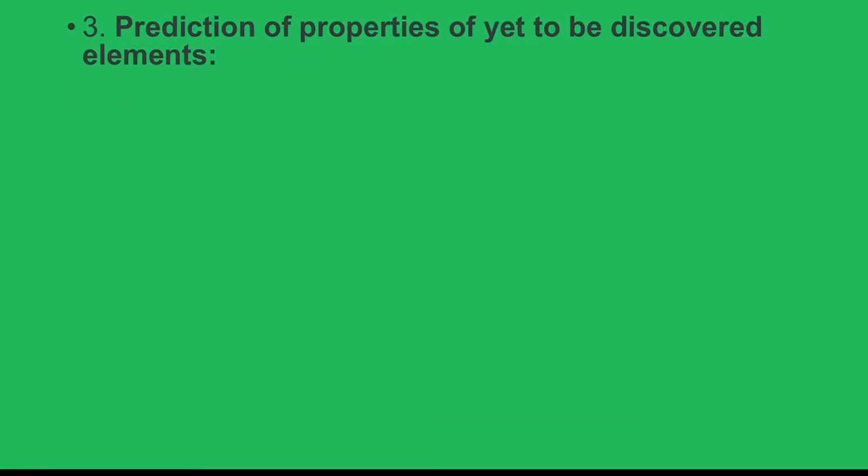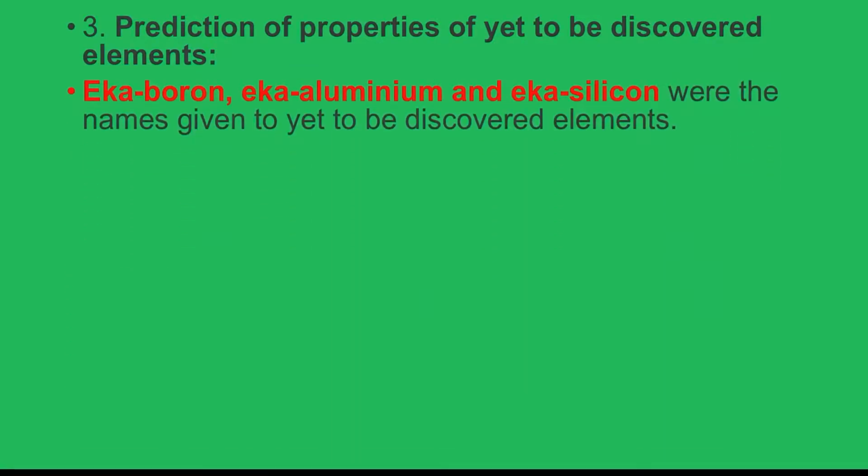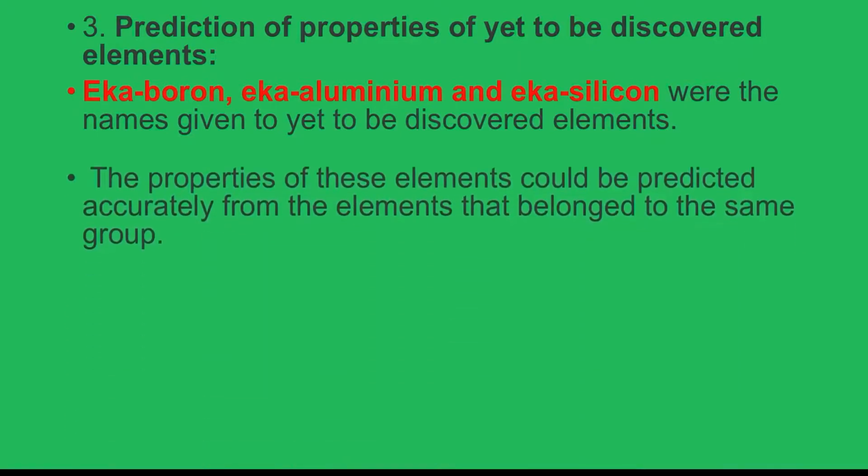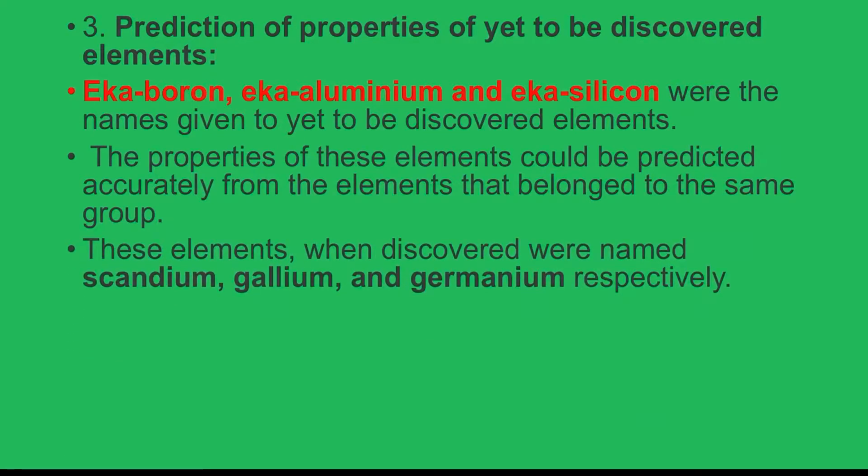This was a great achievement of Mendeleev's periodic table. He left spaces named Eka-boron, Eka-aluminum, Eka-silicon that were to be given to newly discovered elements. Later, the properties of these elements were also predicted by Mendeleev. So the elements, when discovered, were named scandium, gallium and germanium respectively.